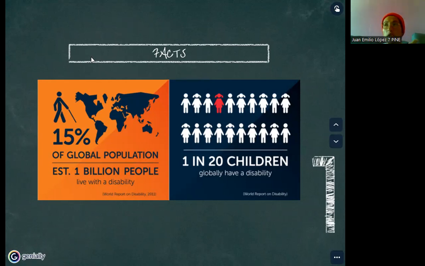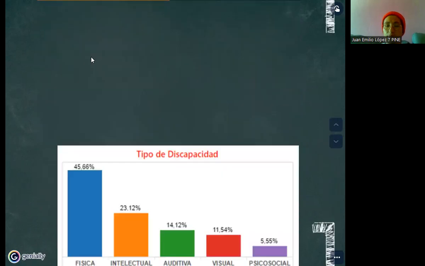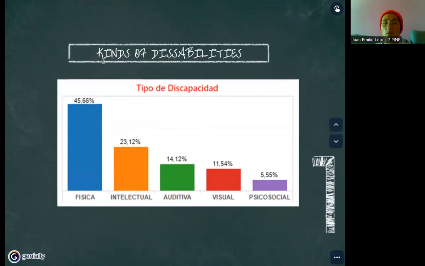And of course, in the next tables we saw the different levels, and we analyzed the reason why we have, for example, a lot of people between 20 and 40 years old with disability. But it's important to understand that the percentage in the world is very important in relation to the population. So we have different kinds of disabilities.